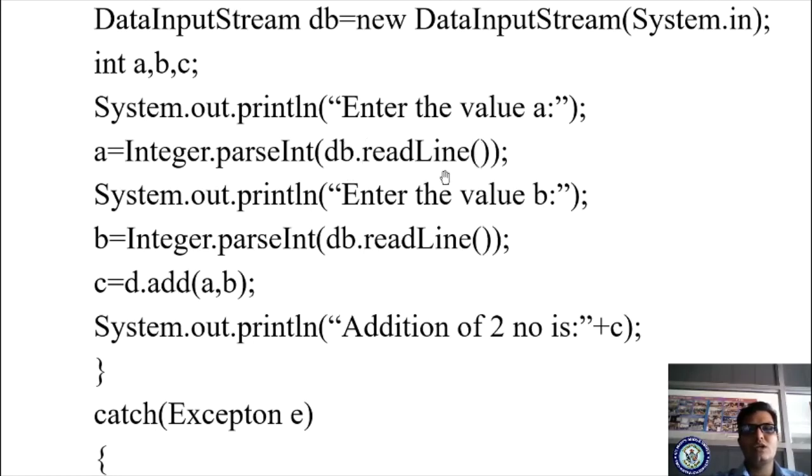Whatever you are reading from the keyboard is a string, so you are forcefully converting it into integer with Integer.parseInt. Next you are displaying one more output statement, enter the value of b. Now you are reading the value of b from the keyboard, Integer.parseInt of db.readLine. You are reading the string, forcefully converting it into integer, and storing it in the variable b. Now you are calling c equals d dot. What is d?